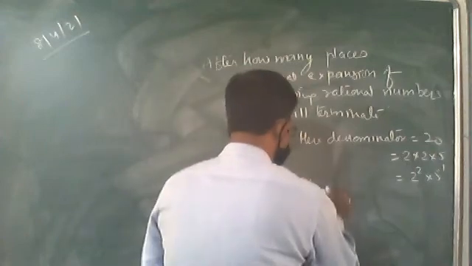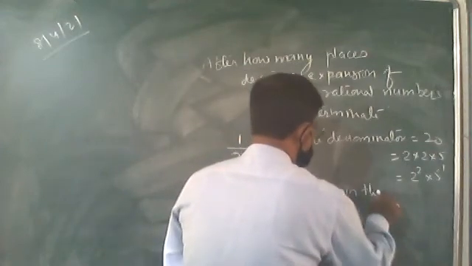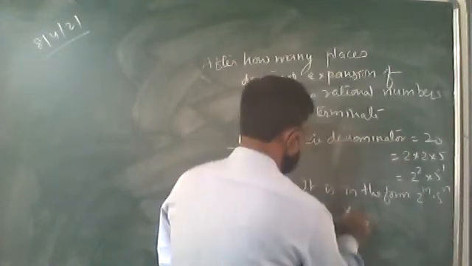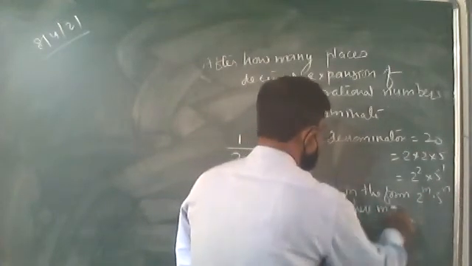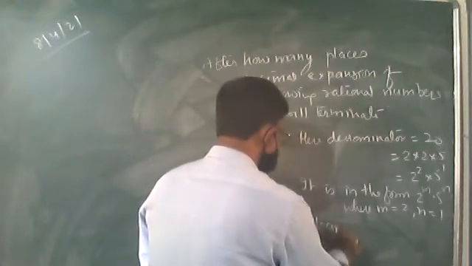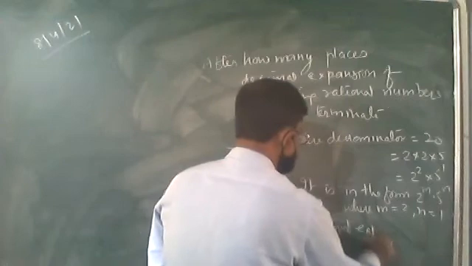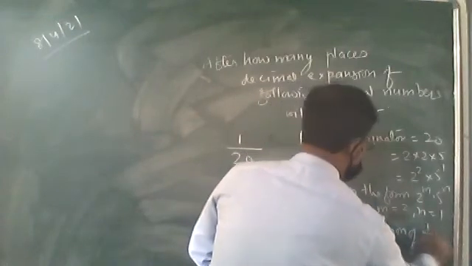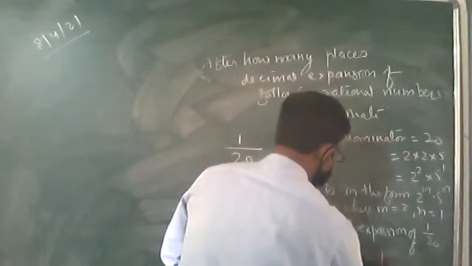It is in the form 2 to the power m, 5 to the power n, where m equal to 2, n equal to 1. So, the decimal expansion of 1 upon 20 will terminate.